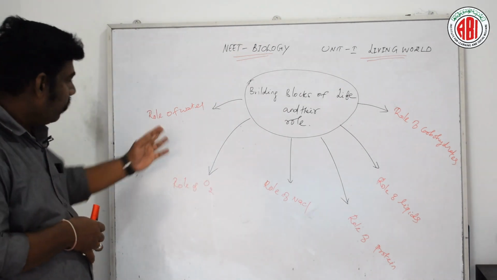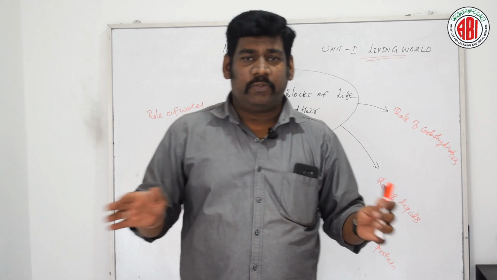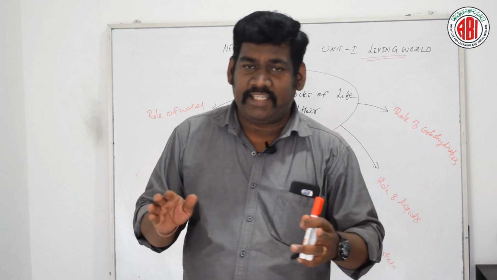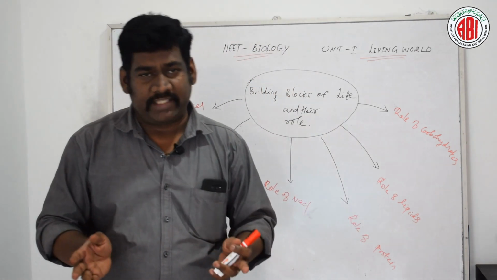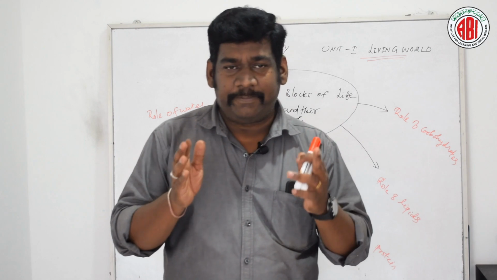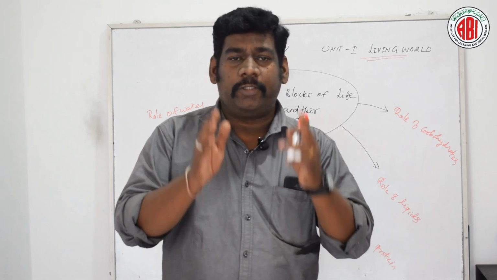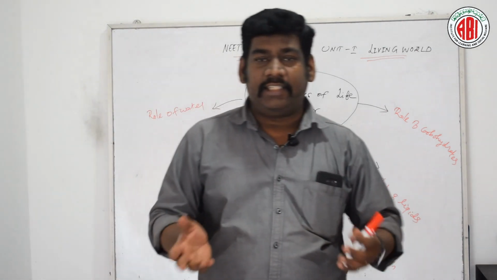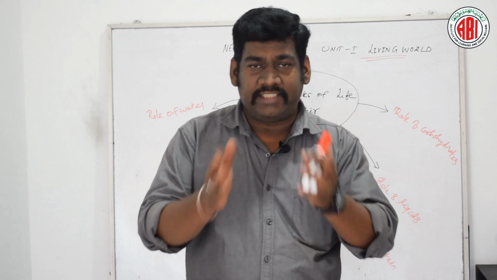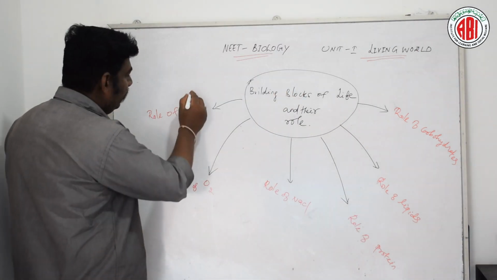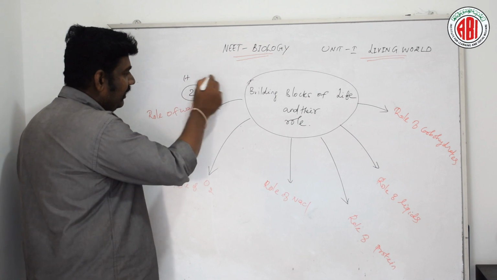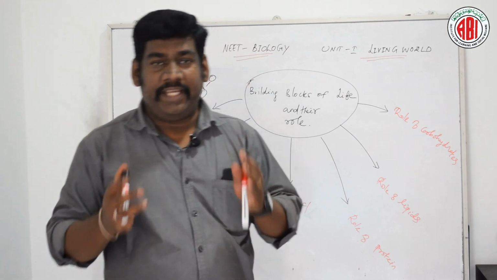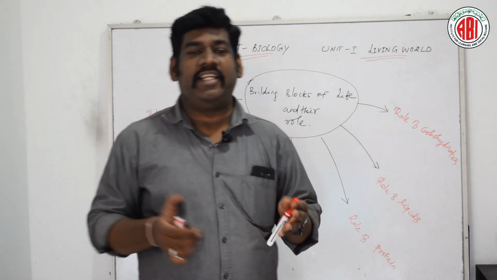The first one is about the role of water. So water is one of the important biomolecules. Around 70 to 90% of the cell is made up of water, and it forms 65%, that means about 2/3 of the human body is comprised of water, and this water is formed of hydrogen and oxygen. These are the two elements forming a 2:1 ratio of hydrogen and oxygen. This water shows a major, specific role for all the living organisms.